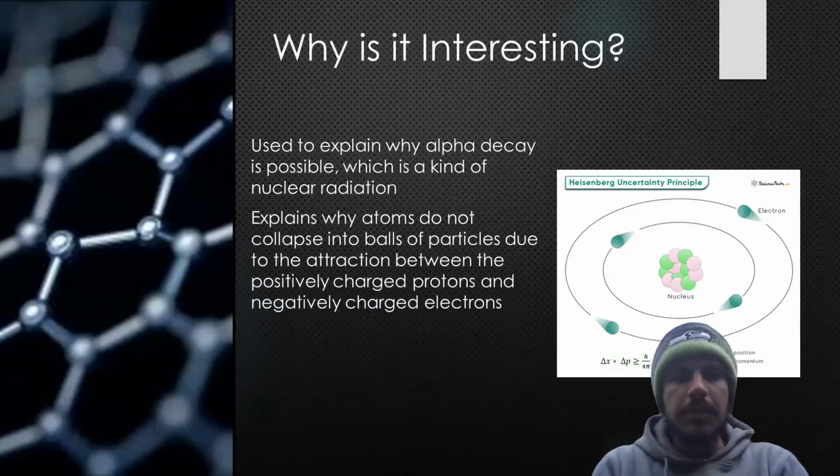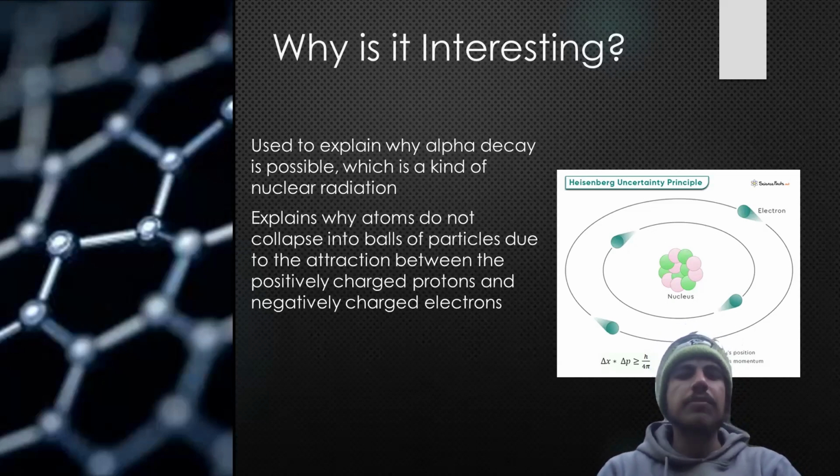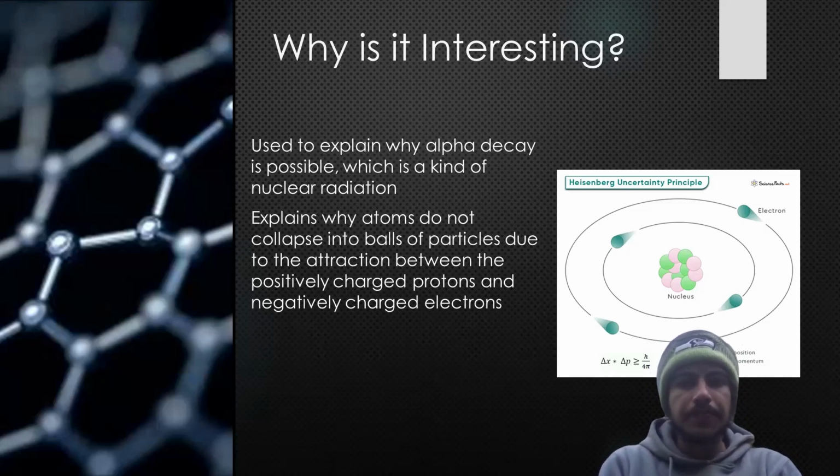It is used to explain alpha decay, which is a kind of nuclear radiation. Alpha particles are emitted by heavy nuclei, such as uranium-238. A lot of energy is required to break the bonds that hold them in place. However, alpha particles inside the core of an atom have a highly well-defined velocity but less well-defined position. This means that there is a small but non-zero chance that the particle will find life outside of the nucleus at some time, even though it does not have enough energy.